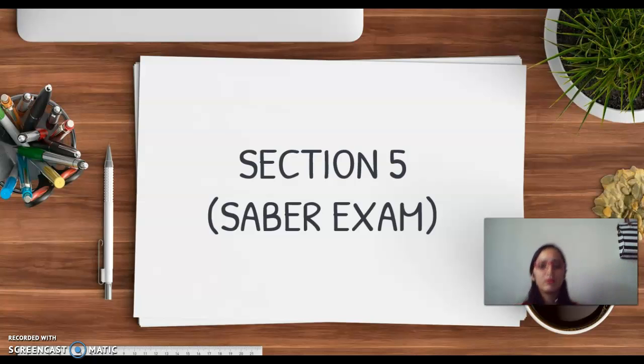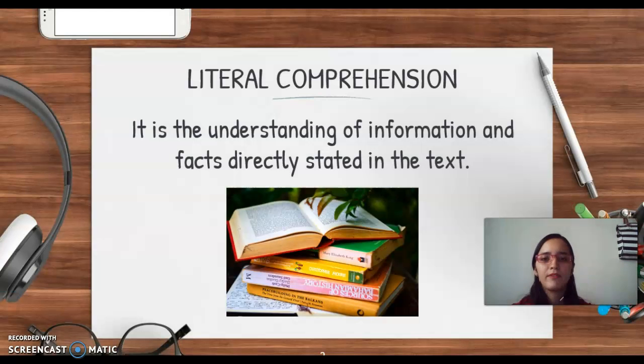Remember that you are about to take this exam, prueba saber, and it is important for you to know all these sections. So in this case, we have section 5. It requires you to take into account literary comprehension. What is that? Well, it is the understanding of information and facts directly stated in the text. It basically means that we can understand things from the text that we are reading. We can take literal information from that. We can take it literally.